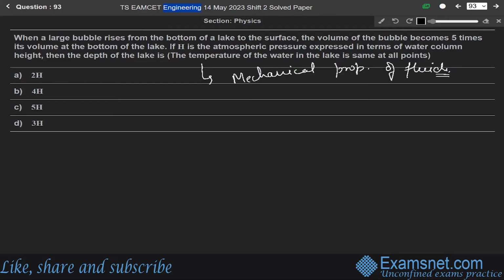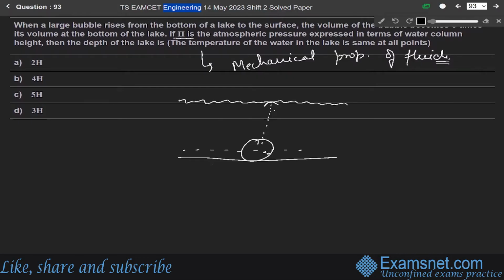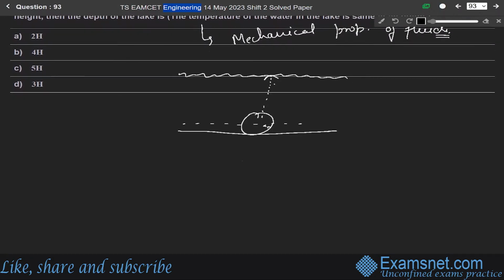In this question, we are given a large bubble that rises from the bottom of a lake to the surface. Let us say this is a lake and this is the surface of the lake. A bubble rises from the bottom to the surface of the lake, and its volume becomes 5 times its volume at the bottom. H is the atmospheric pressure in terms of water column height, and we have to find the depth.